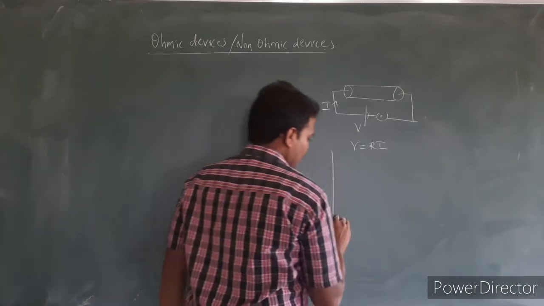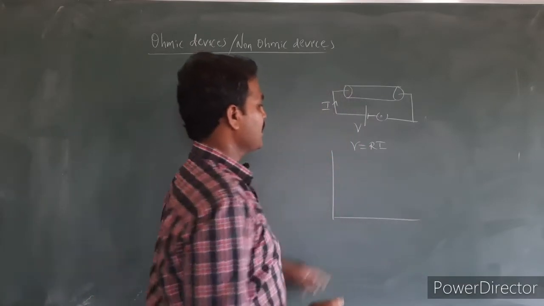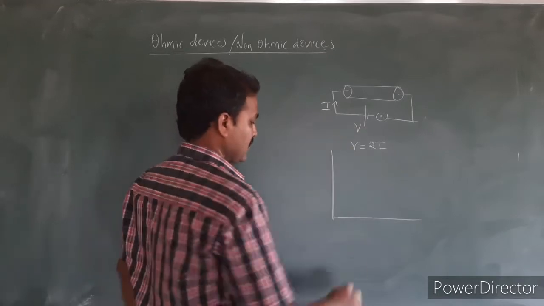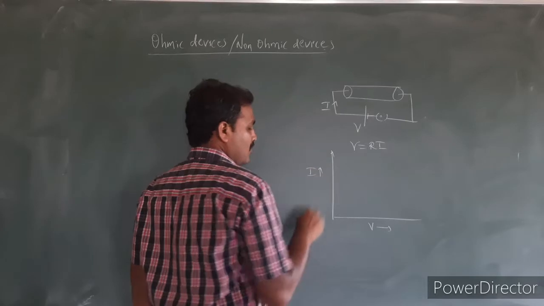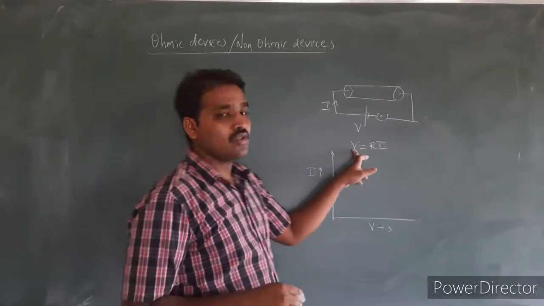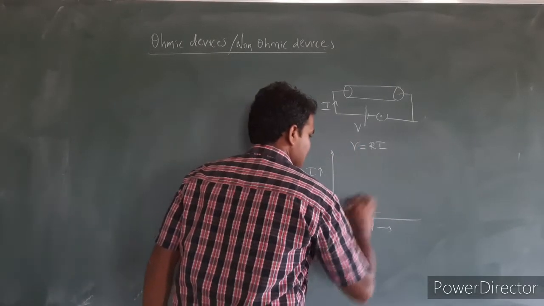Yes, if I plot the graph of voltage versus electric current, V I can plot along the positive x-axis, I can draw along the positive y-axis. According to this Ohm's law, I should get a straight line.